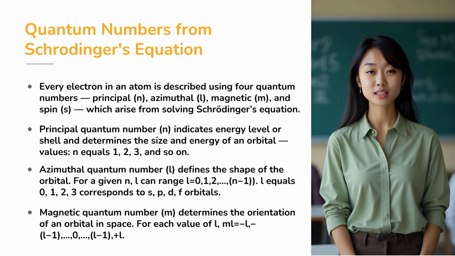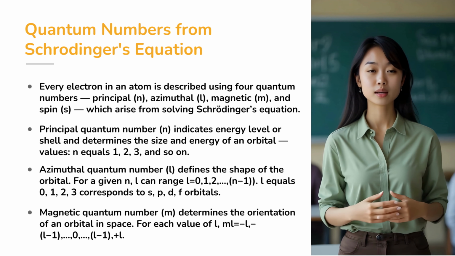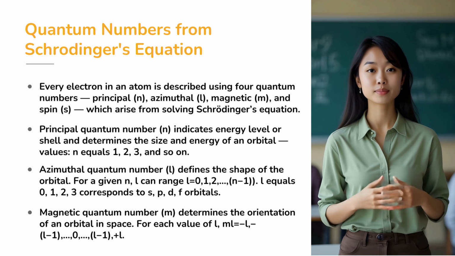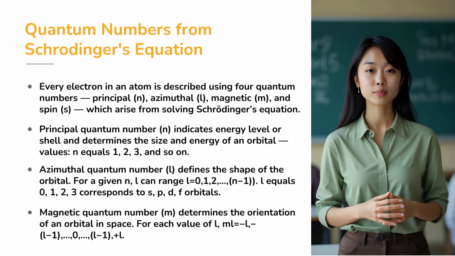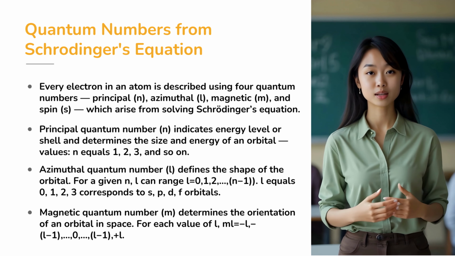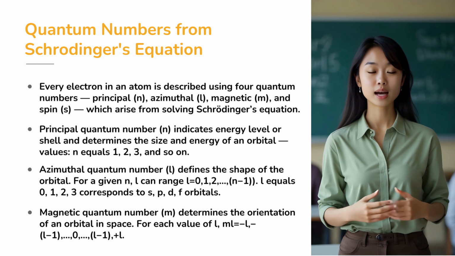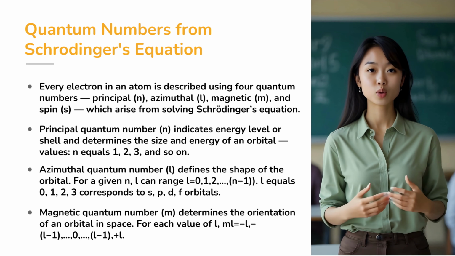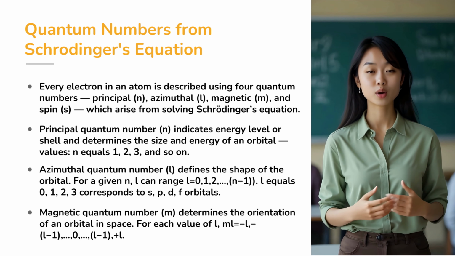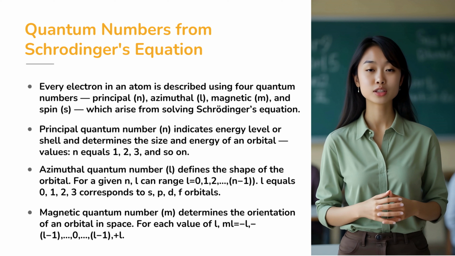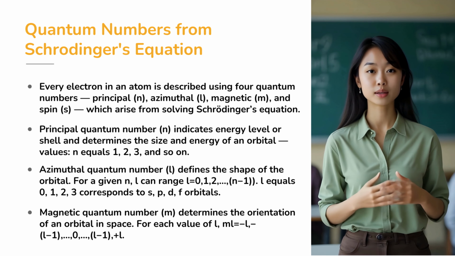From Schrödinger's equation come 4 quantum numbers, unique identifiers for every electron in an atom. The first is the principal quantum number, written as small letter n. It indicates the main energy level or shell and takes values like 1, 2, 3, and so on. The second is the azimuthal quantum number, denoted by small letter l. It defines the shape of the orbital and ranges from 0 up to n-1.